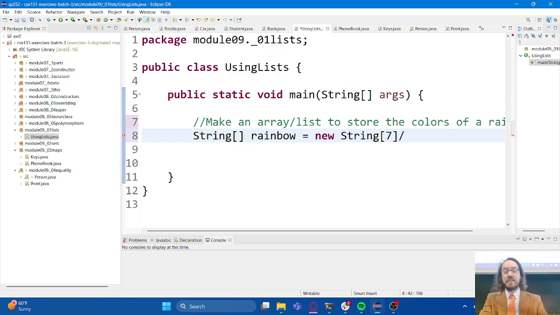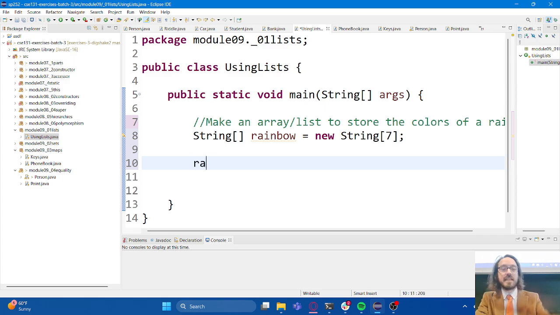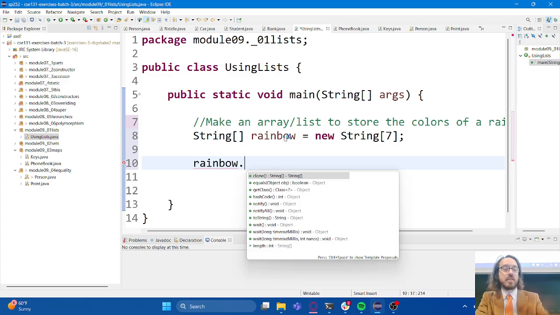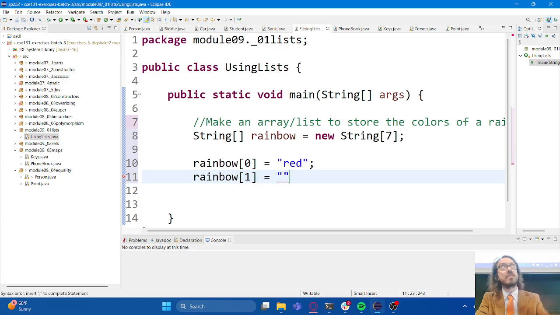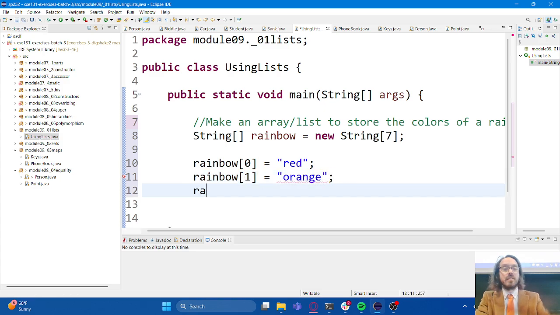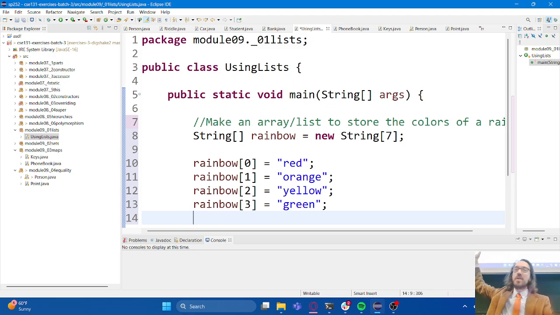There are traditionally 7 colors in the rainbow. Roy G. Biv is the acronym that everybody uses to help them remember this. Once that's done, I can say things like rainbow at position 0 is equal to red. Rainbow at position 1 is equal to orange. Rainbow at position 2 is equal to yellow. And you see where I'm going with this, I hope. Green, and then I don't even necessarily need to do all 7 colors. I think you kind of get the point, without me having to do this.